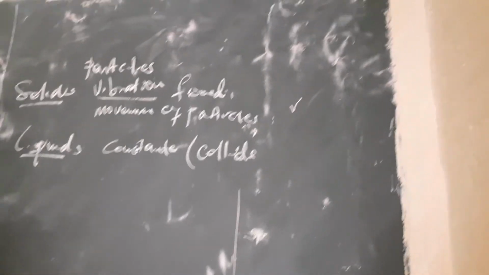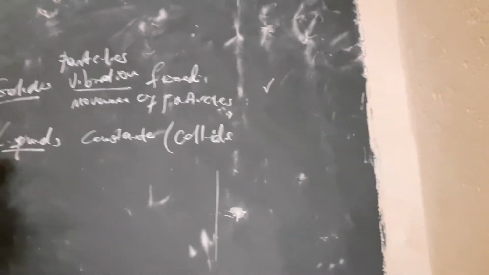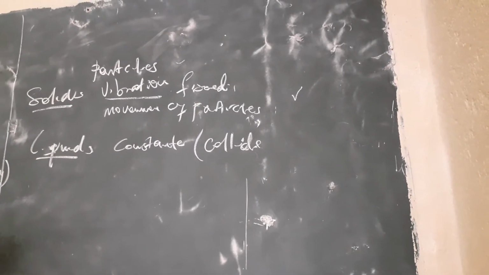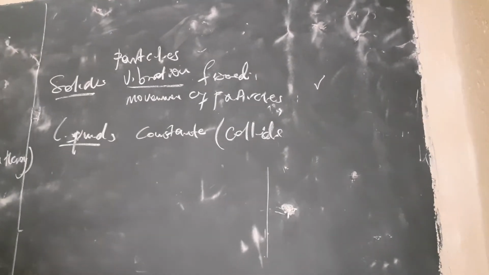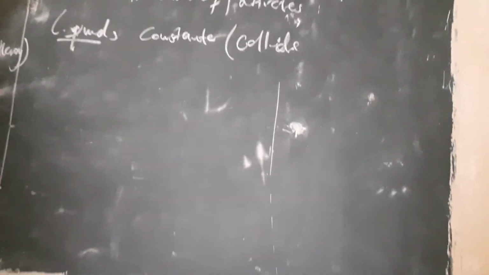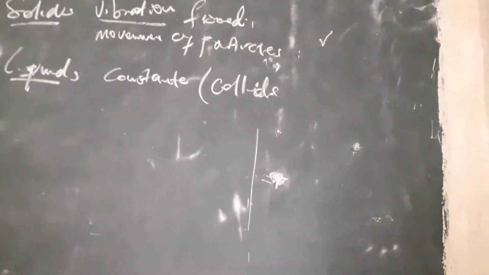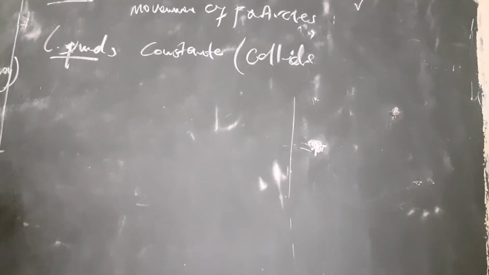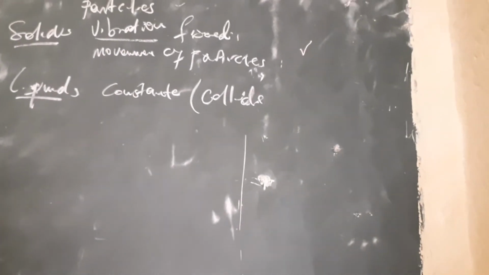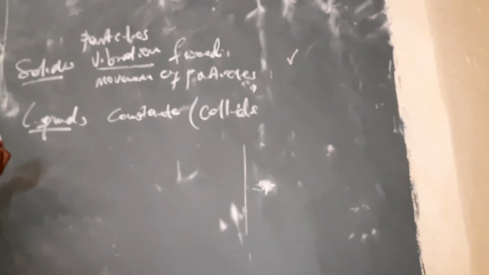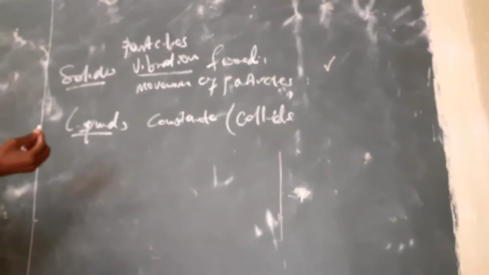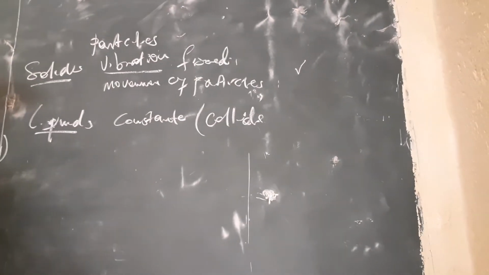Liquids could be water, oil, anything that can flow. But remember that solids don't flow. Take the chalk, it's solid on its own. The particles here are not moving, they're just fixed at one point, and there is no movement of particles inside this chalk.